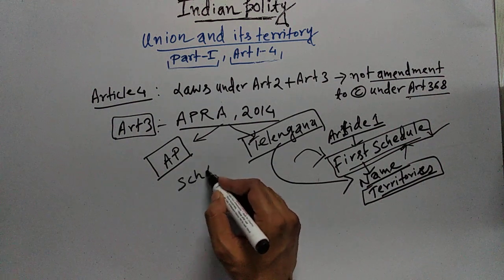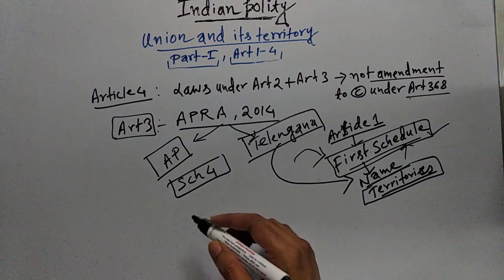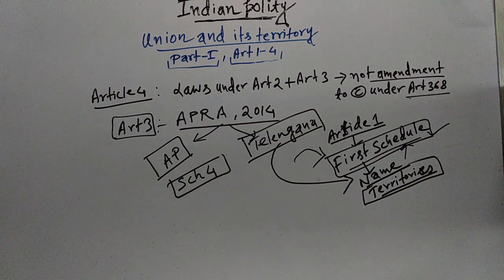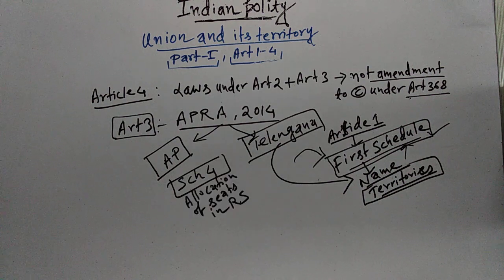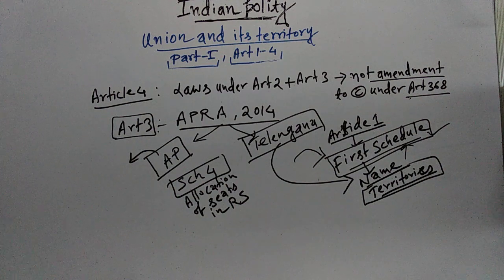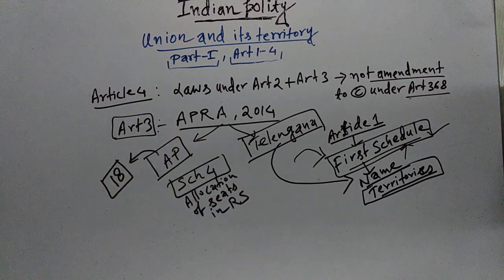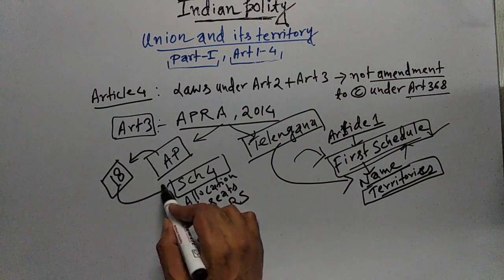in Schedule 4 of the Indian Constitution, the allocation of seats in Rajya Sabha for each state and union territory is mentioned. Earlier, when there was only Andhra Pradesh, 18 seats were reserved for Andhra Pradesh in Rajya Sabha. And this was mentioned in Schedule 4.